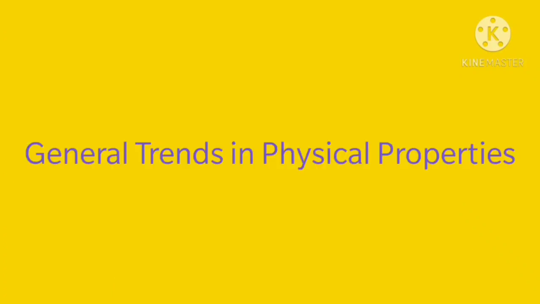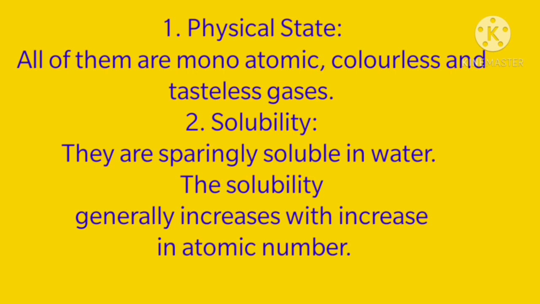Now we'll study some general traits in the physical properties. The first property we'll study here is the physical state. All of them are monoatomic, colorless, odorless and tasteless gases.